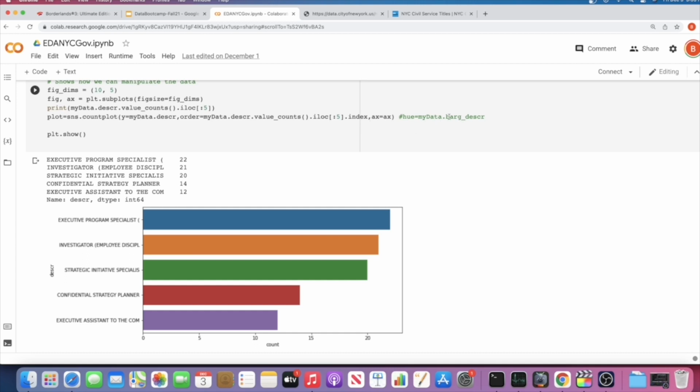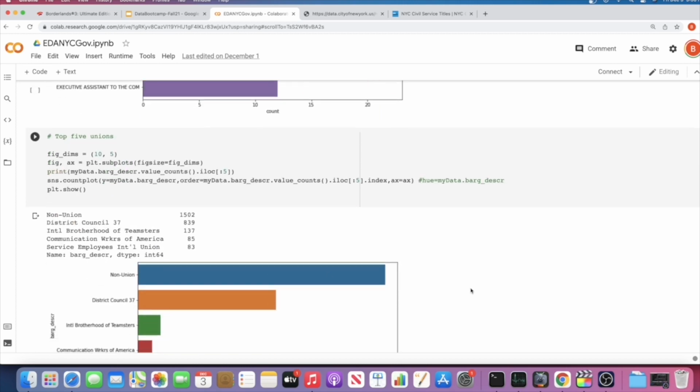I was also playing around with the hue just to see if I could color them differently to figure out what unions cover which titles, but it kept giving me more titles than I needed, and it was just needless, so I decided not to do that. And then, of course, I show the actual plot, so this is what it looks like. It's interesting to note that we go from 20, 20, 20, then we go 14 and 12. So it's a pretty steep drop-off, even within the top 5.